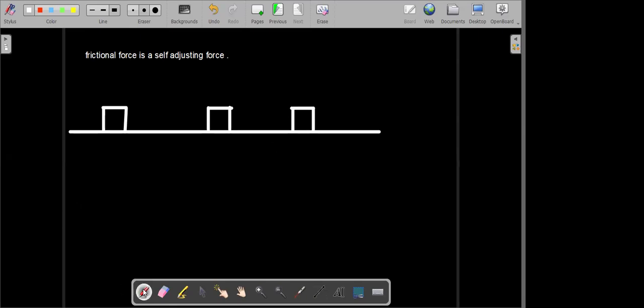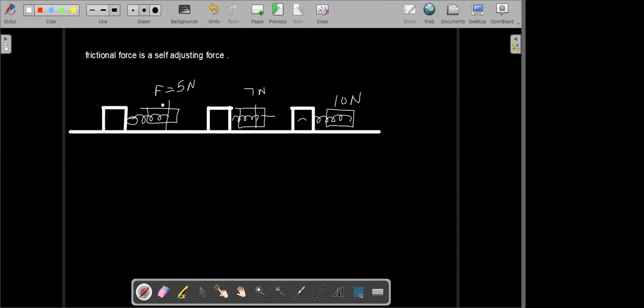So here, in the first one, I have attached this with the help of a spring balance. The spring balance reads a force of, suppose, F equals 5 Newton. For the second one, it reads a force of, let's say, 7 Newton. And for the third one, it reads a force of, let's say, 10 Newton.